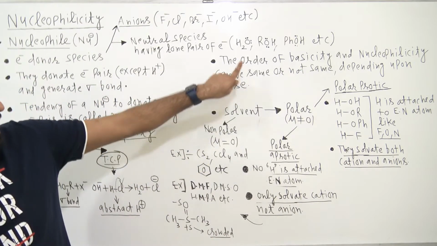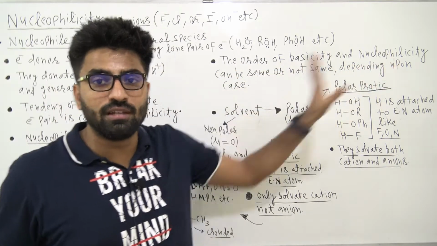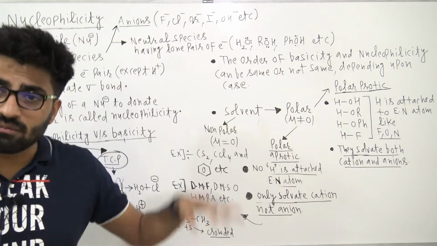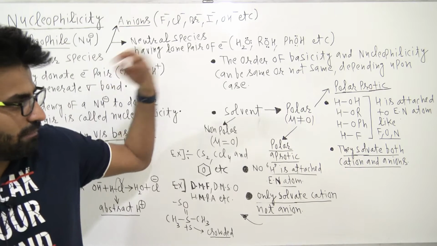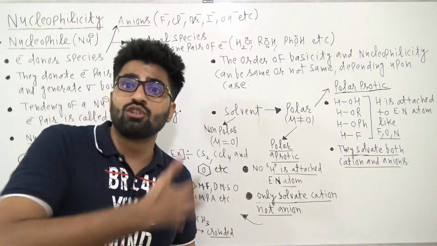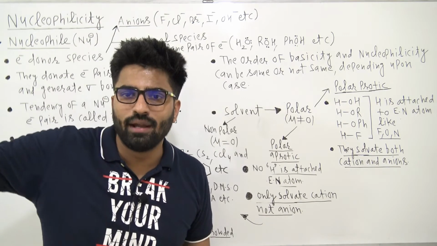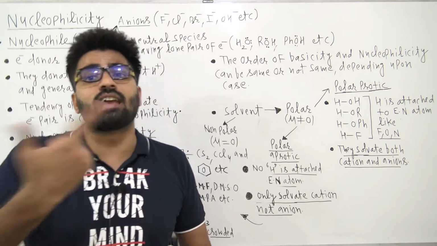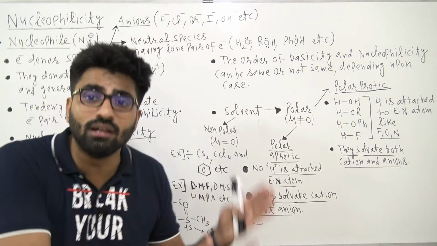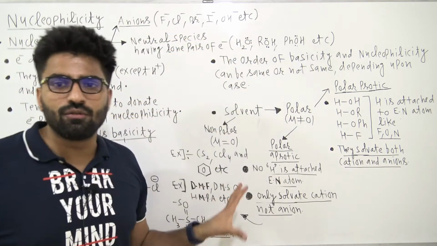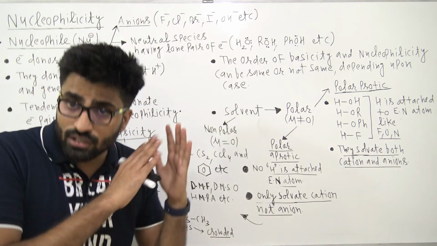So this is what I have written. The order of basicity and nucleophilicity can be the same or not the same, depending upon the case. That we will see later in this lecture. So it's not like nucleophilicity is always parallel to basicity. It can be parallel, it can be anti-parallel, meaning it can be directly related or indirectly related, depending upon the case, right guys? So this is all about nucleophilicity and basicity. I hope you guys understood it well.